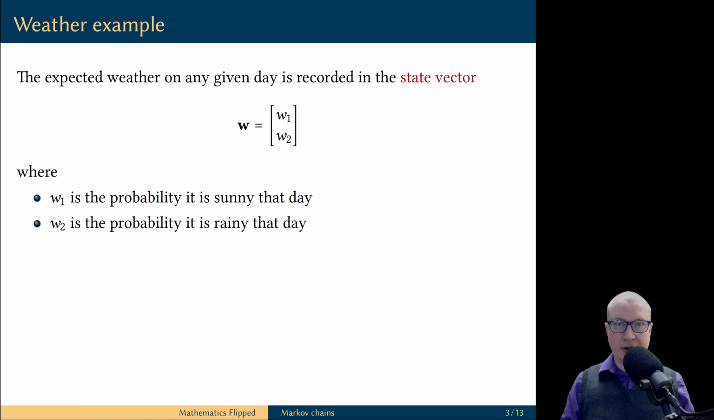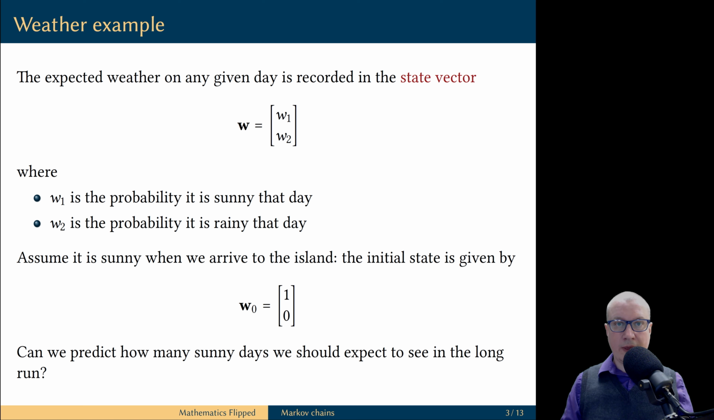We can only estimate the probability of any kind of weather occurring at any day, so the expected weather on any given day can be recorded using the so-called state vector. In our example, the first component will correspond to the probability of the sunny day, and the second component corresponds to the probability of having a rainy day. Let's assume that we arrive to the island on a sunny day. That means for us, the initial state of the system is given by the vector (1, 0). Suppose we are going to stay on this island for a while, and the question is this: can we predict how many sunny days we should expect in the long run?